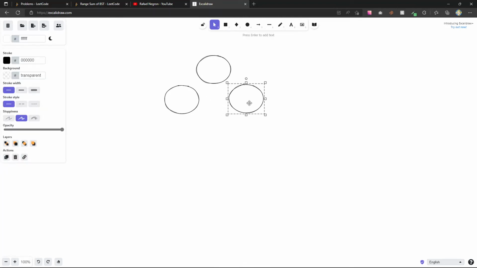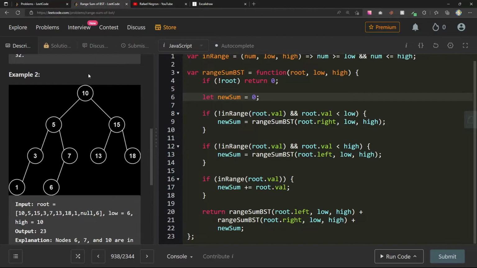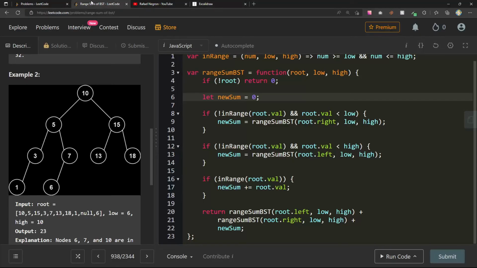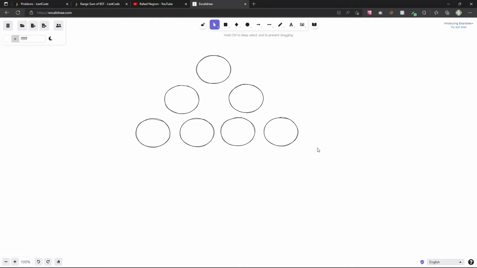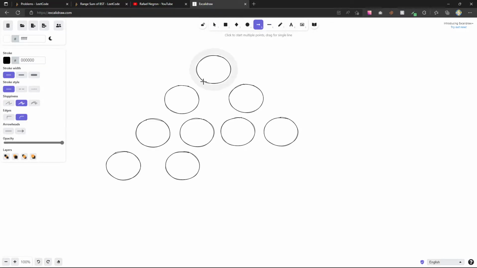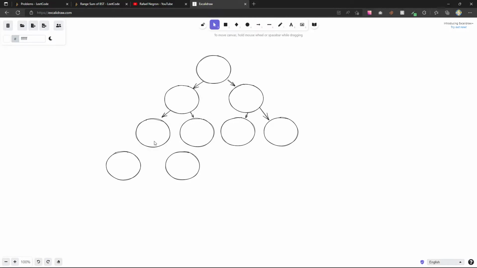10, 5, 15, 3, 7, 13, 18, and then 1 and 6 on the left, on the bottom. So we have 1 here, and then 6 here, right? Let's get our arrow. Some nice shortcuts, because I need to draw this out.